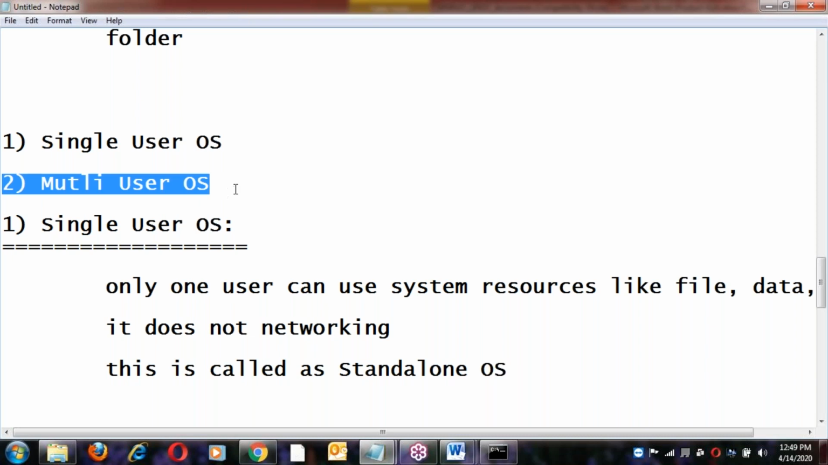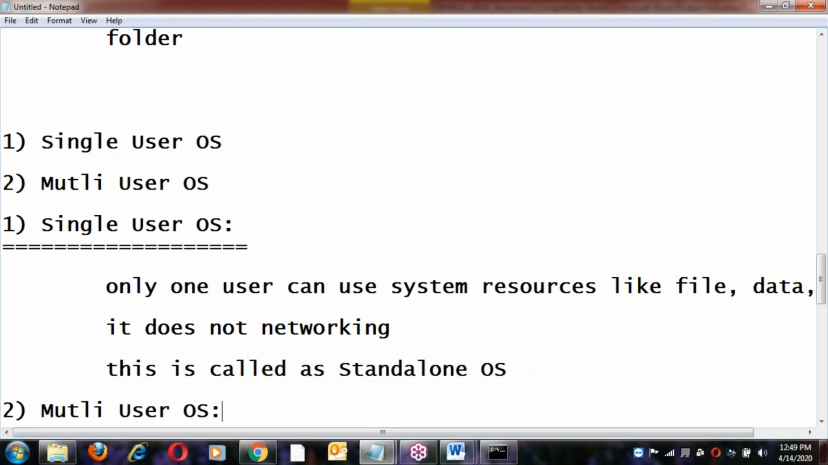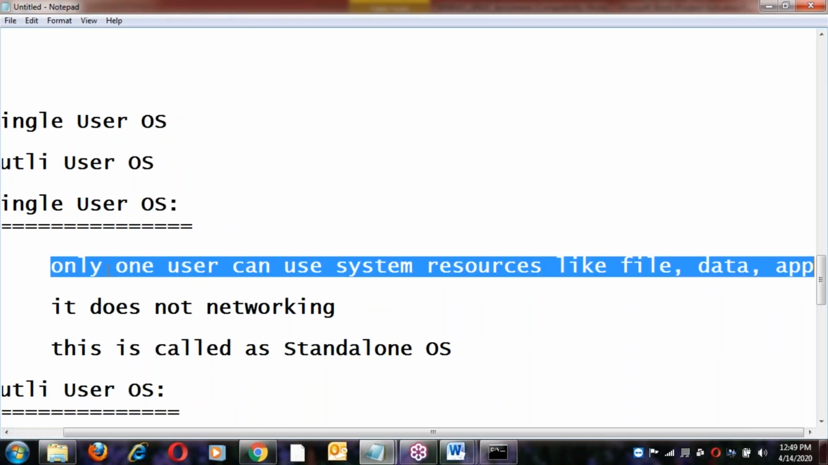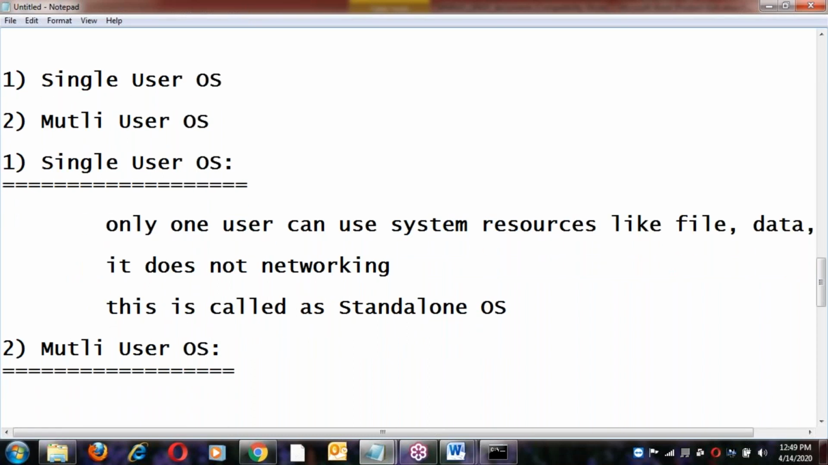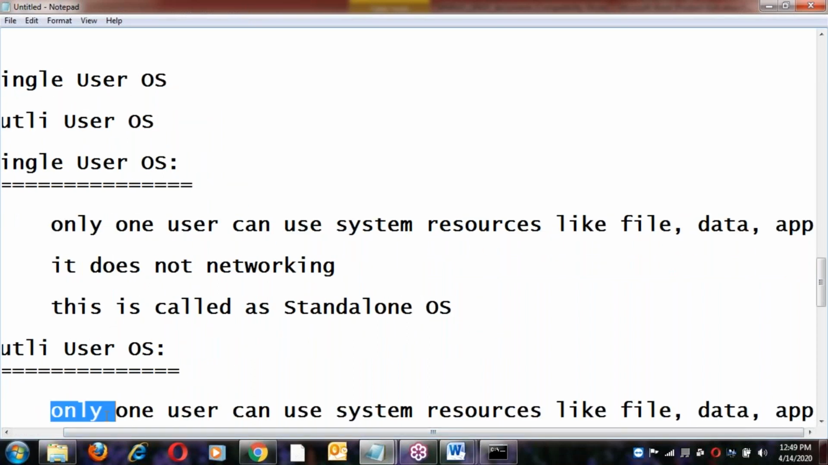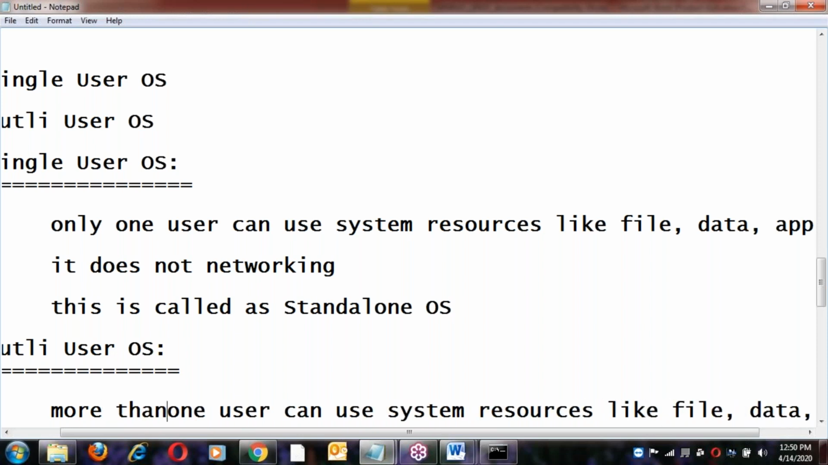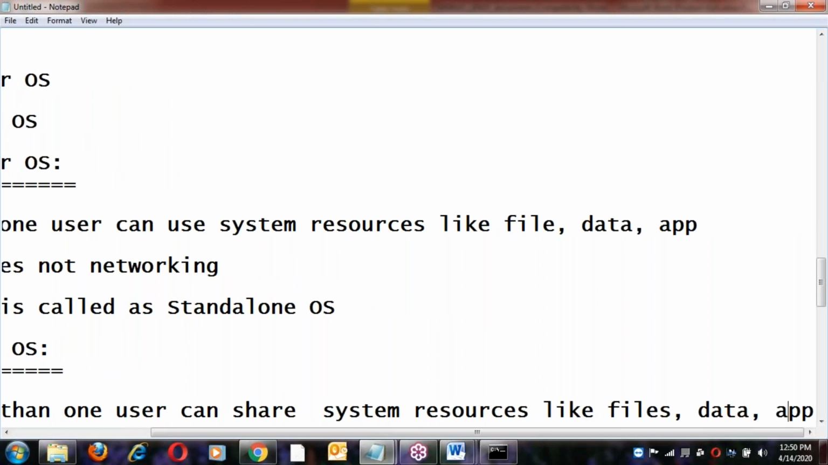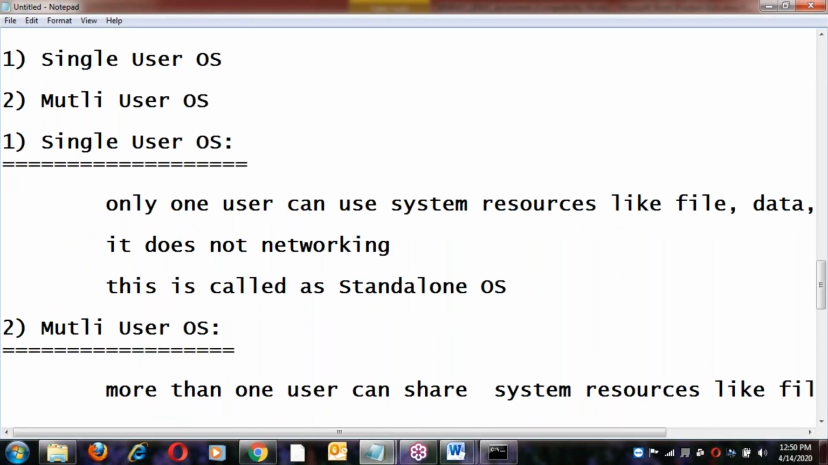Next, multi-user OS. So what is multi-user OS? Multi-user means more than one user. More than one user can use and share the system resources, like files, maybe data, maybe applications. More than one user can share it.